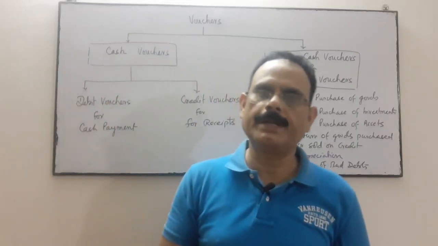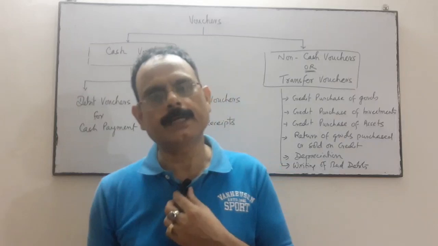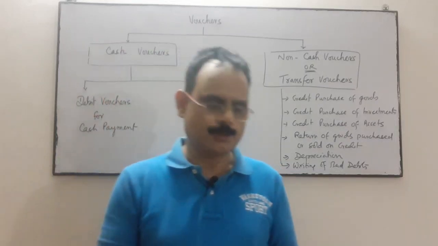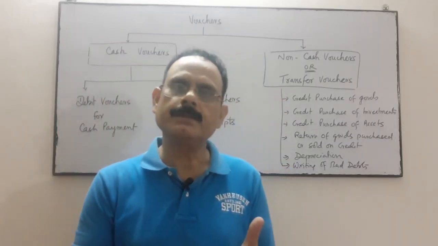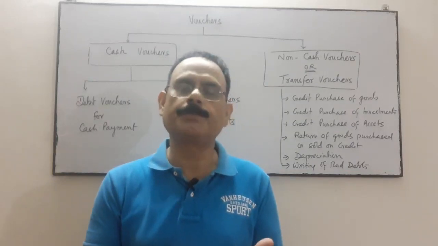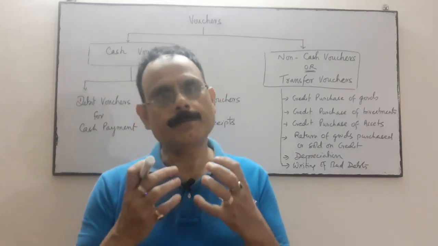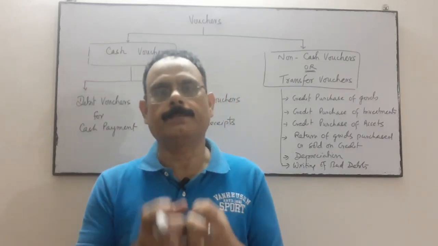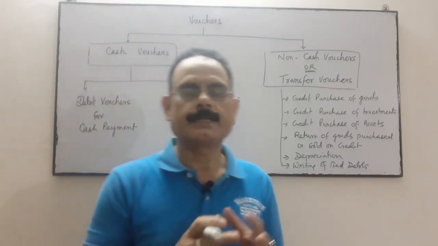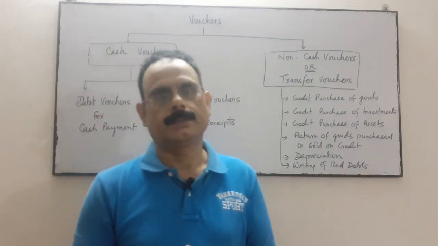Whose account will be debited and whose account will be credited is shown in the voucher. It must be serially numbered, printed in our own name, prepared by us in our own name, and signed by the authorized concerned person.